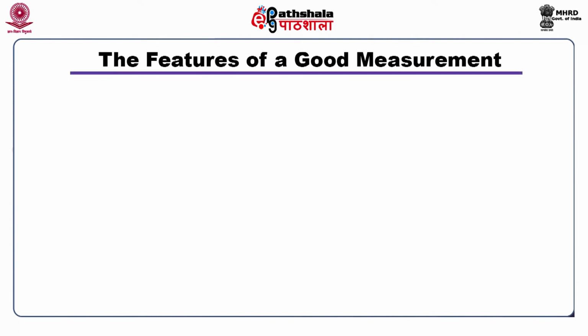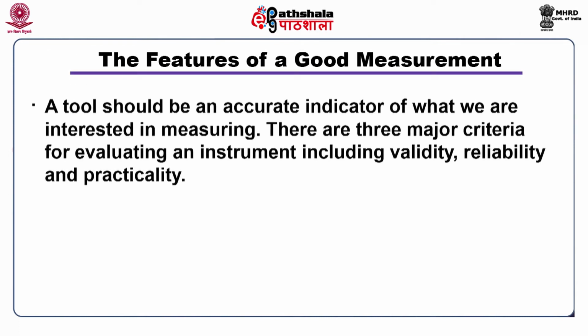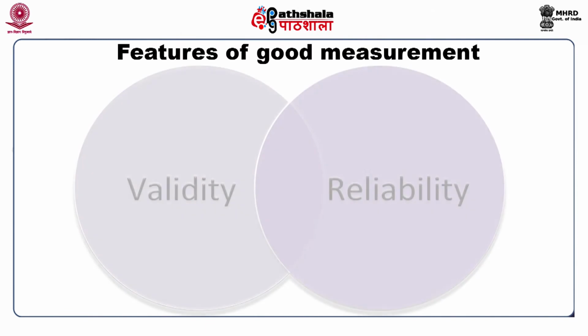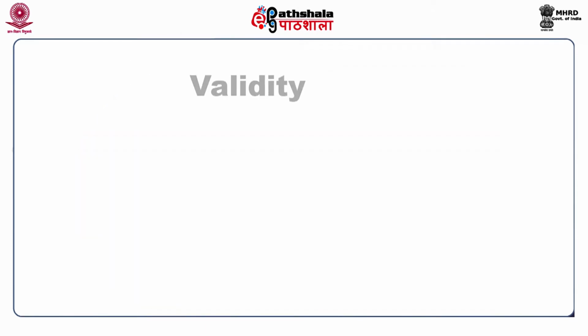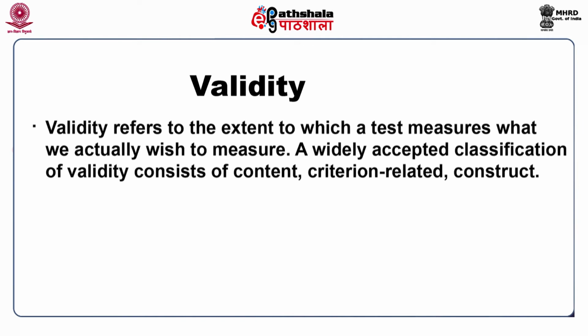The features of a good measurement. A tool should be an accurate indicator of what we are interested in measuring. There are three major criteria for evaluating an instrument, including validity, reliability, and practicality. Validity refers to the extent to which a test measures what we actually wish to measure. A widely accepted classification of validity consists of content, criterion related, and construct.